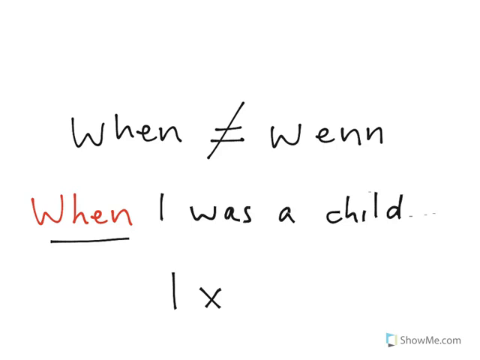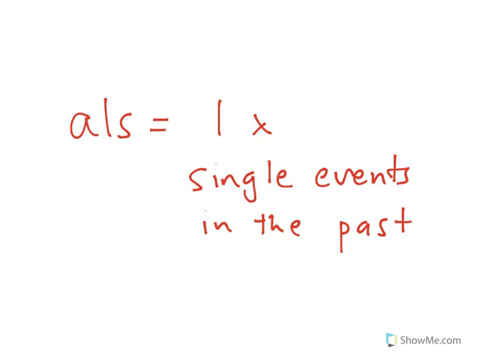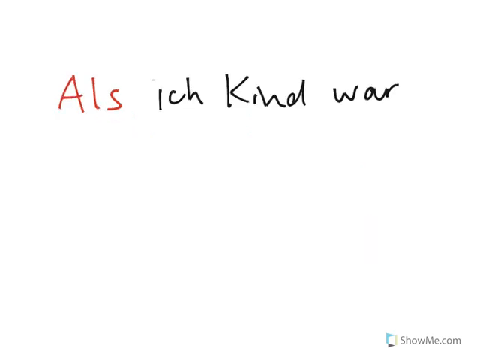It is a single specific event that wasn't repeated. You have to use als to refer to single events in the past. So als is for single events one time in the past. So, als ich Kind war, not wenn.